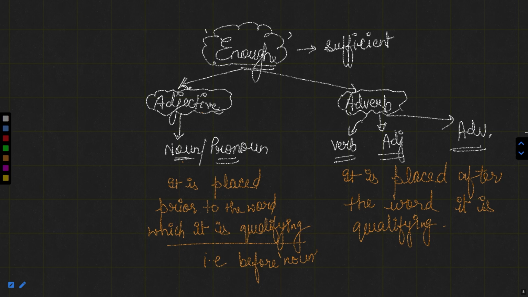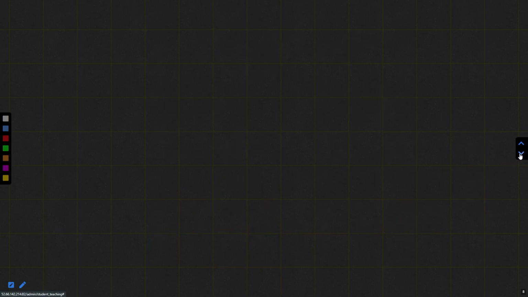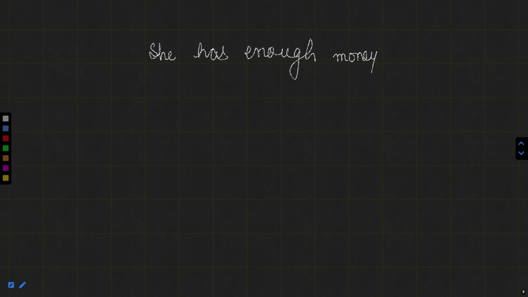Now, let us take some examples. Let me take one more page over here. Suppose the sentence is, she has enough money. This is the first sentence. Now let us see the second sentence: she has spoken enough.